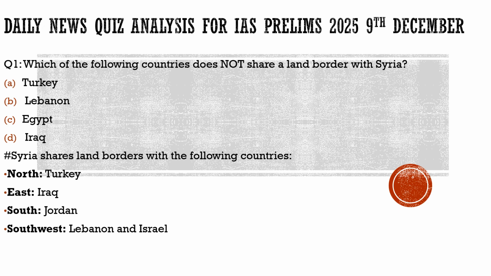Before we start our discussion, I would like to give you a brief introduction about the video so that you will get more connected with it and you will come to know what we are going to discuss here. Every day we try to upload this video on our YouTube channel. In this video, we try to discuss majorly three types of questions. In the first set of questions, we take the questions from current affairs. We take up the most important articles from the newspapers.